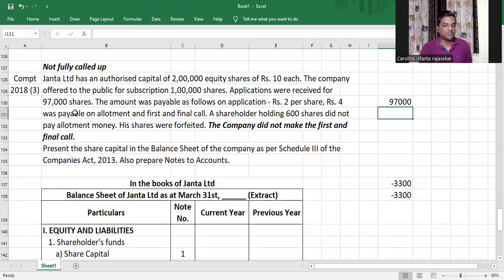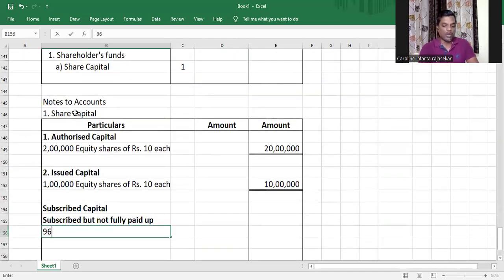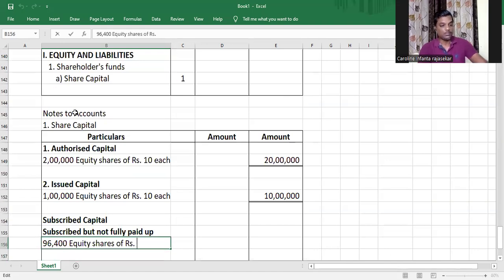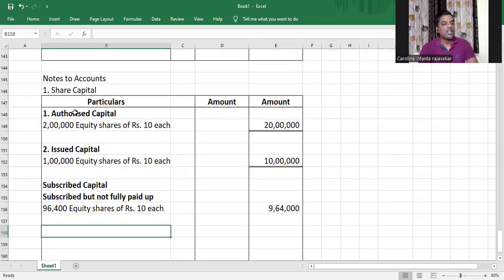Out of these, 600 shares had calls in arrears and were forfeited, so only 96,400 shares have not been forfeited. So 96,400 equity shares of rupees 10 each, and that will be 9,64,000.